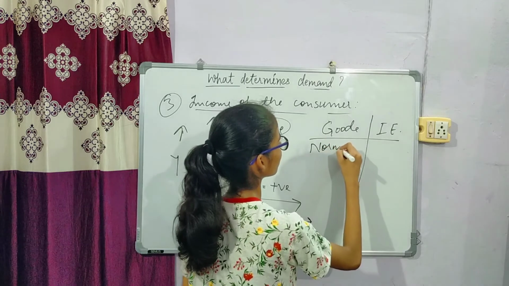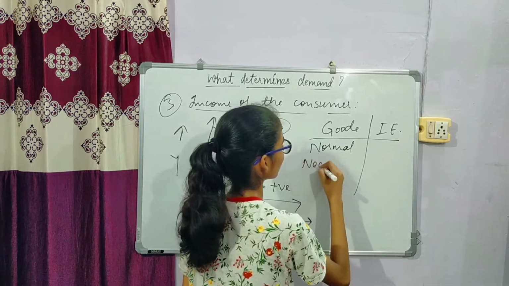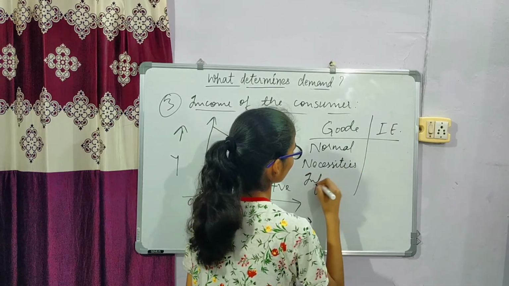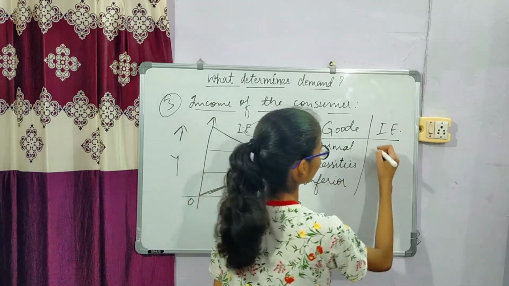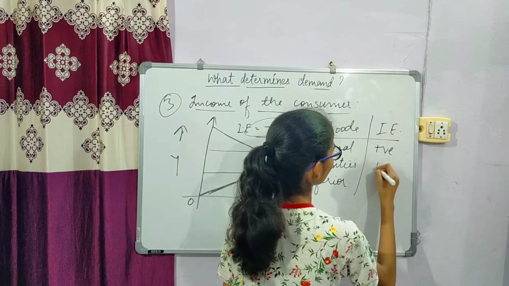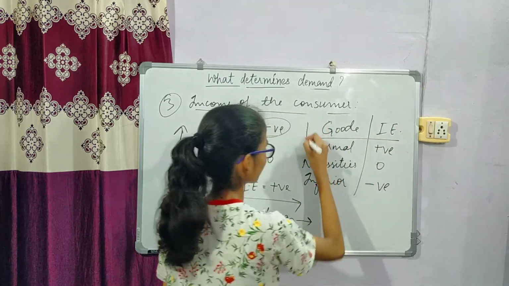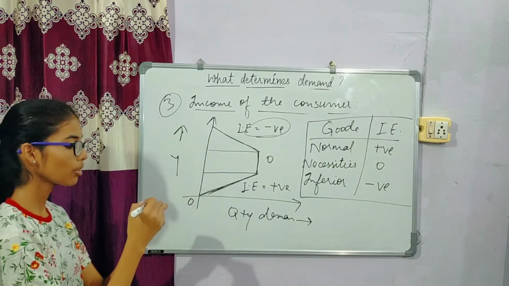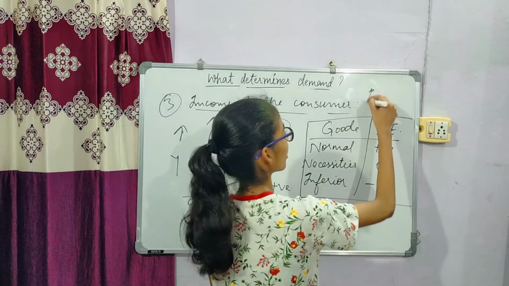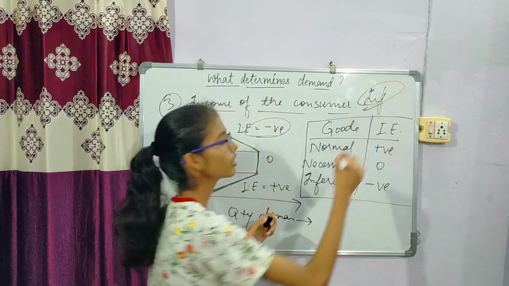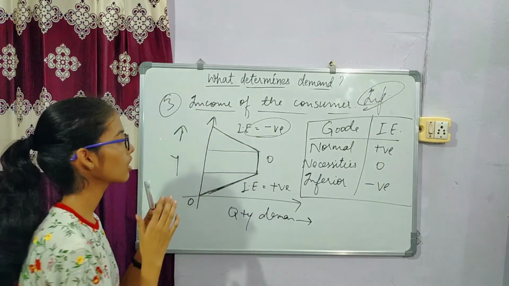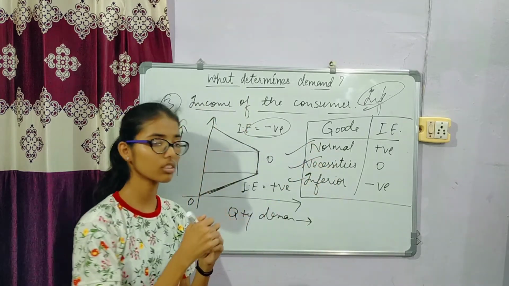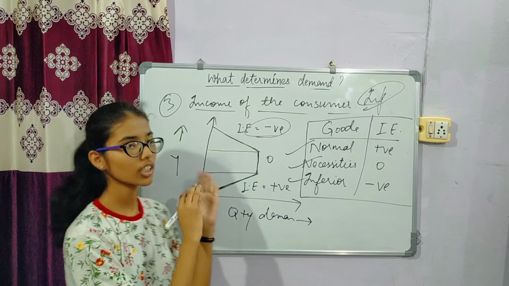Normal goods: positive. Necessities: zero. Inferior goods: negative. So this is all about income of the consumer. This is a very important determinant of demand. Here we discussed normal goods, necessities and inferior goods. So this is it for the income of the consumer.